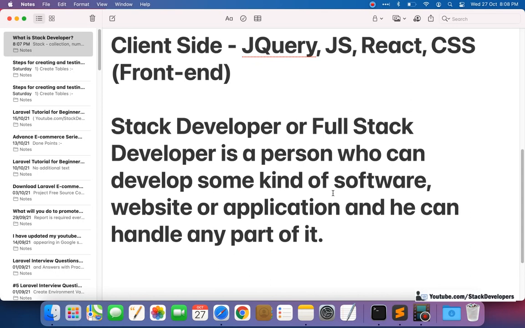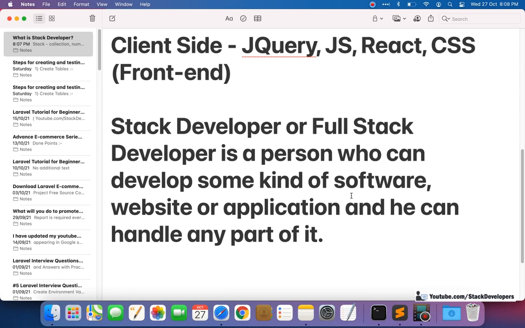Okay, so anyone can ask what is a stack developer. You are following the Stack Developers YouTube channel, but you must be able to tell what a stack developer is. So see, you must know the answer. The interviewer can ask you while you are going for a Laravel interview, or some other interview, what is a stack developer, what is a full stack developer.